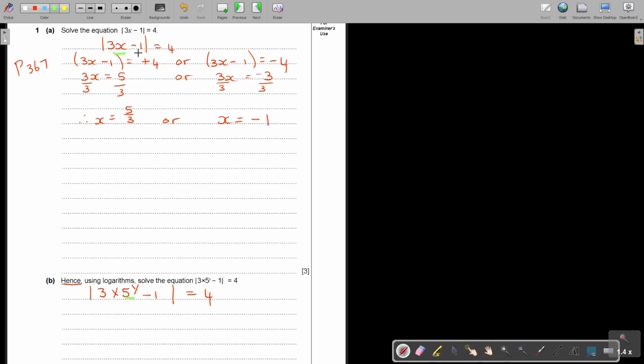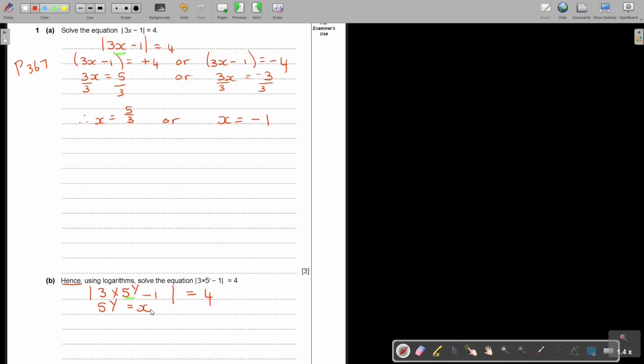Then you see the negative 1 and the bar, and you see 4. So basically, what you see is that 5 to the power of y, this green, is equal to x.